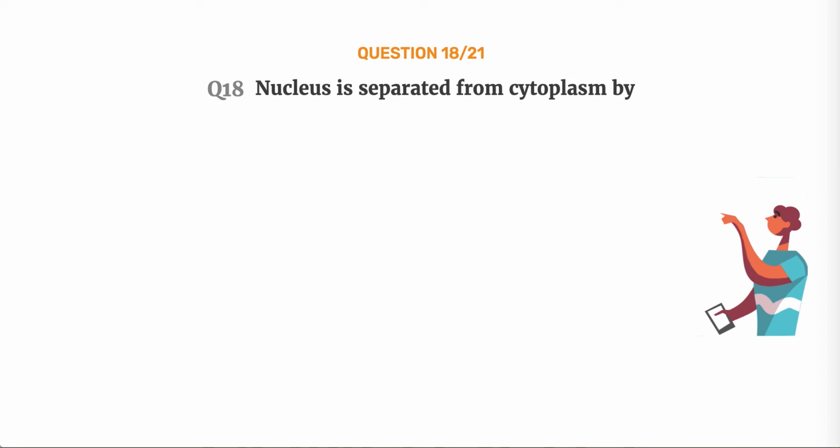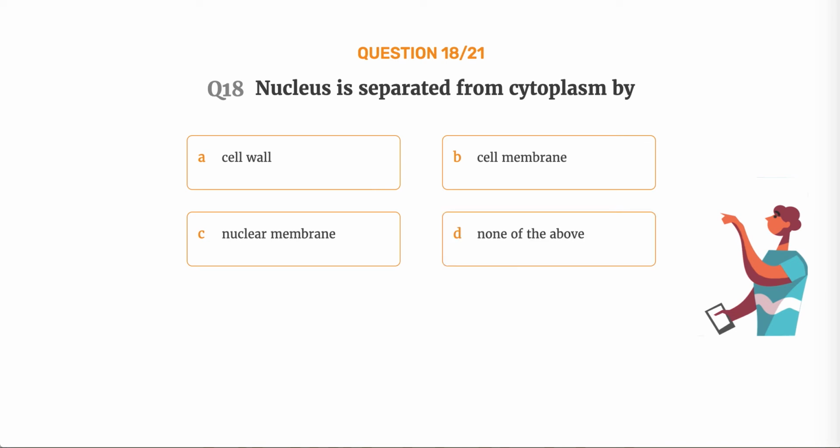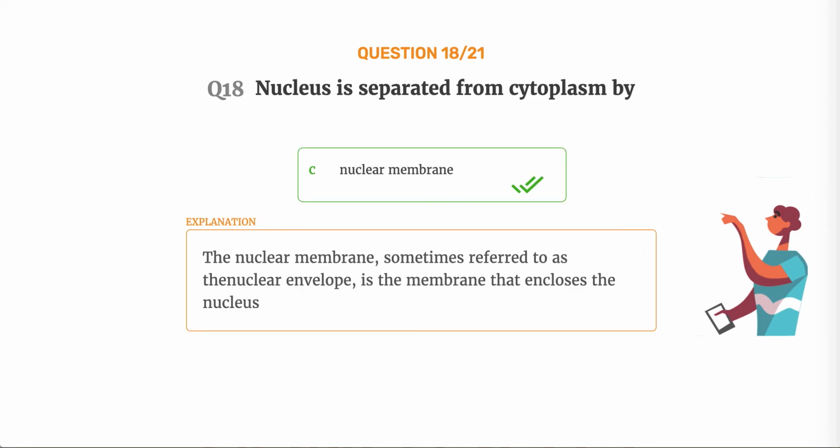Question number 18. Nucleus is separated from cytoplasm by option A, cell wall. Option B, cell membrane. Option C, nuclear membrane. Option D, none of the above. The correct answer is option C, nuclear membrane. The nuclear membrane, sometimes referred to as the nuclear envelope, is the membrane that encloses the nucleus.